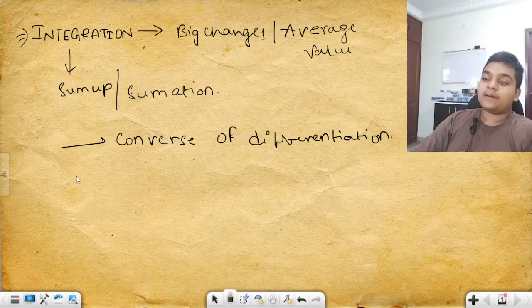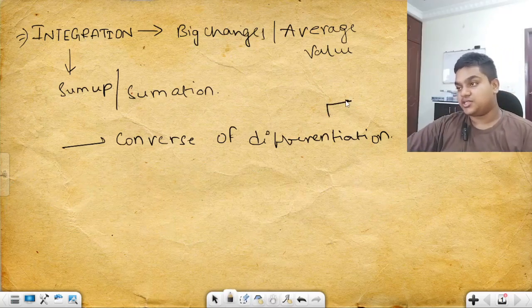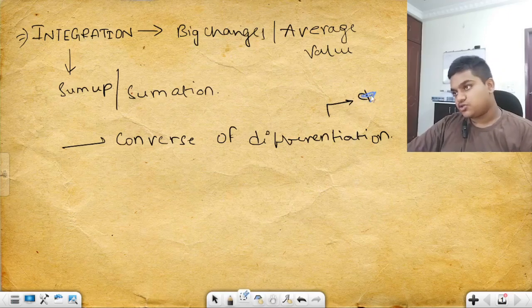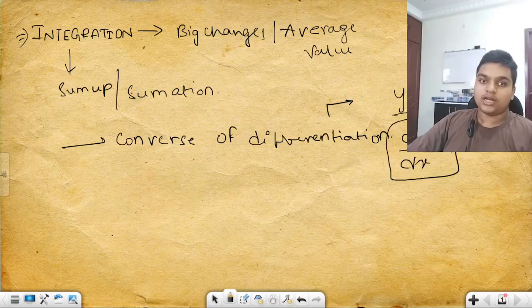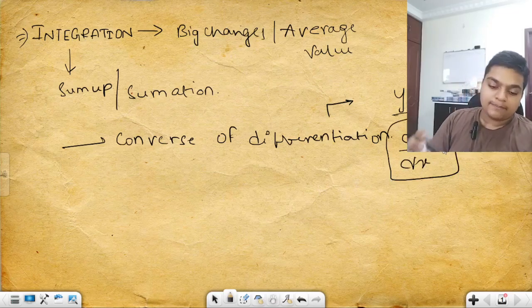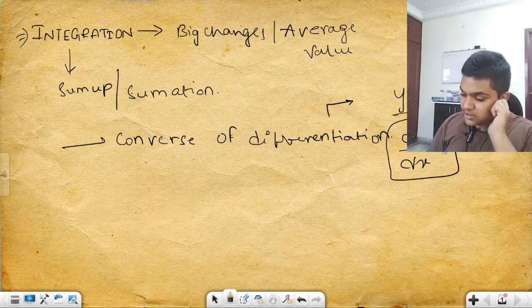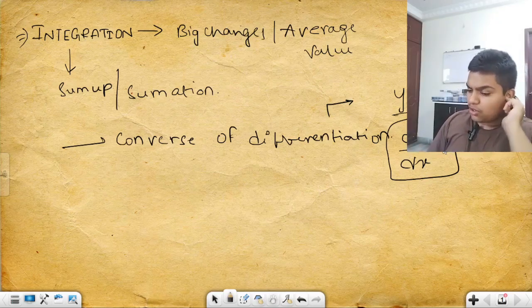How did we represent differentiation yesterday? The general equation I am taking today is y equals f of x. We represented this equation as dy by dx, right? Y is dependent upon x. Yesterday, if you haven't seen the episode, you have to see it, guys.